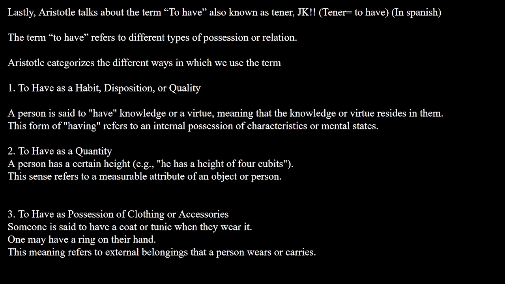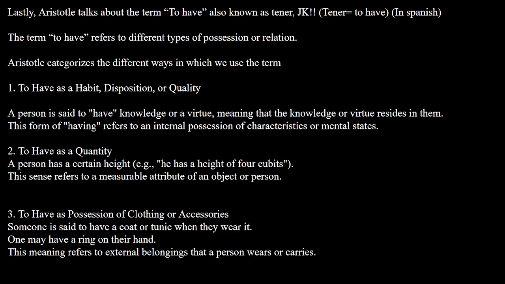One is to have as a habit, disposition, or quality. A person is said to have knowledge or virtue, meaning that the knowledge or virtue resides in them. This form of having refers to an internal possession of characteristics or mental states. Two, to have as a quantity. A person has a certain height. For example, he has a height of 4 cubits. This sense refers to a measurable attribute of an object or person.